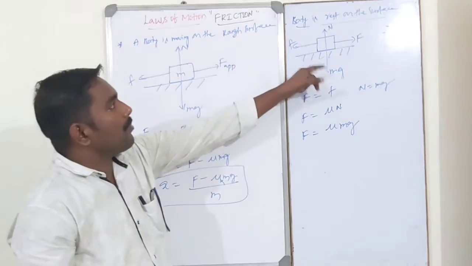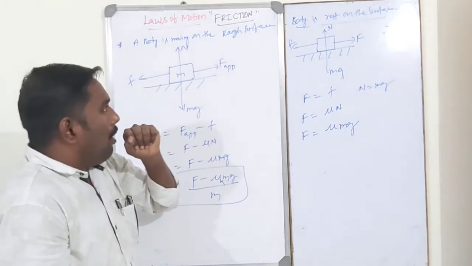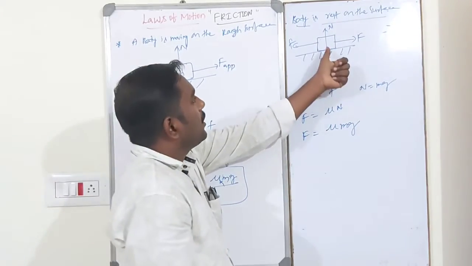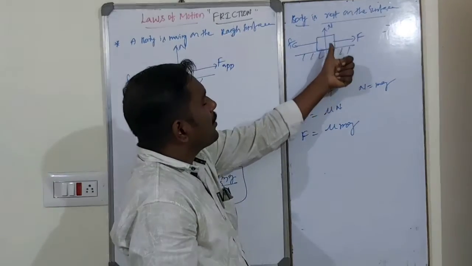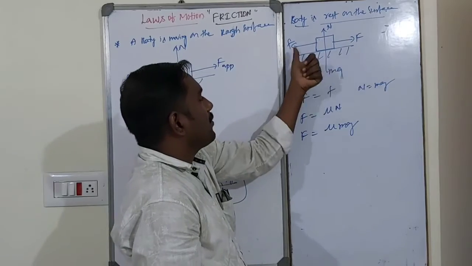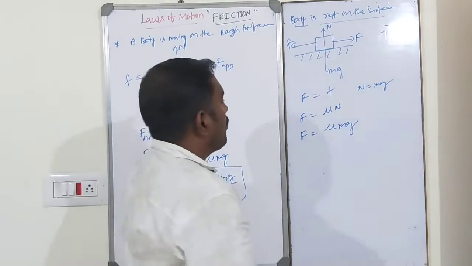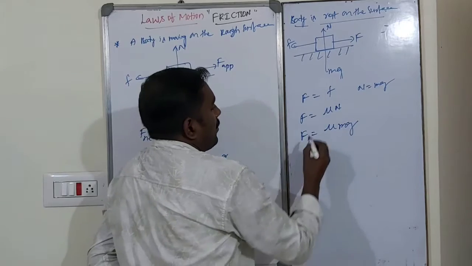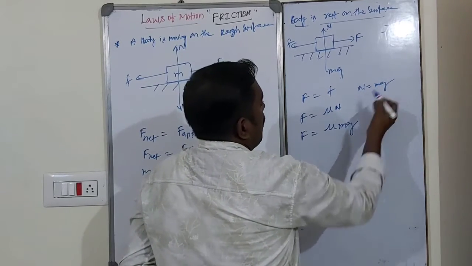See dear students, please remember it. A body at rest on the surface means the total system is in equilibrium. That means applied force is equal to frictional force, and normal reaction is equal to mg, the weight of the body. So F is equal to f, f is equal to mu into N, and N is equal to mg.